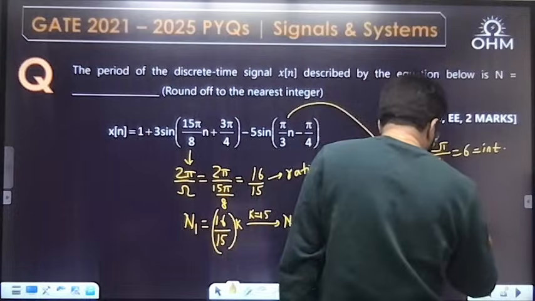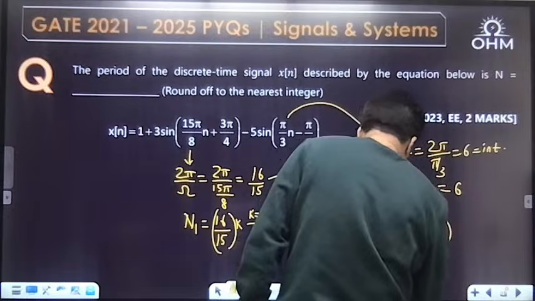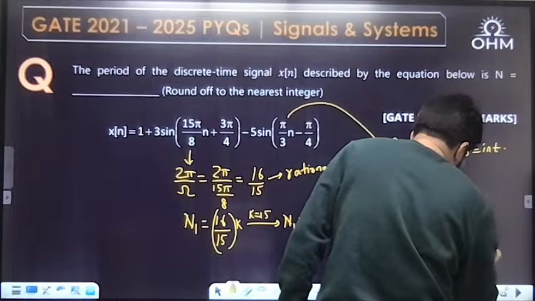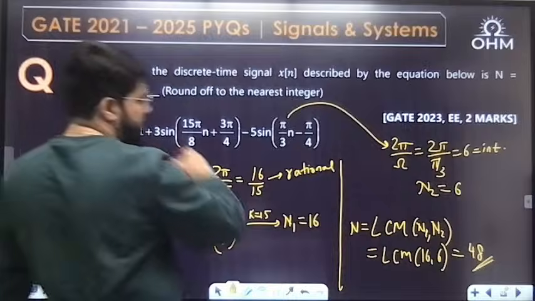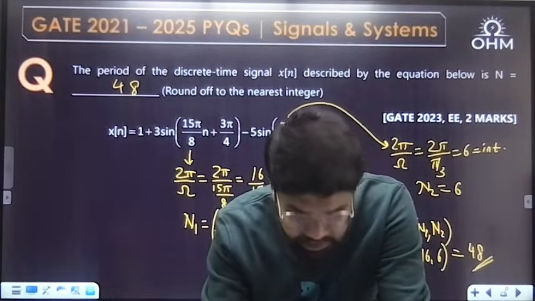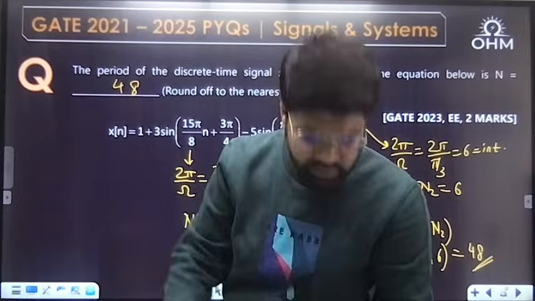So LCM of 16 and 6. LCM of 16 and 6 is 48. That is what you can mark as your answer, or if it's an NAT question, you can fill in your answer, 48. Yes, Sai Vikas, Sumuka, correct answer. The answer is 48. That's absolutely correct. Okay, fine. Anyways, next question.